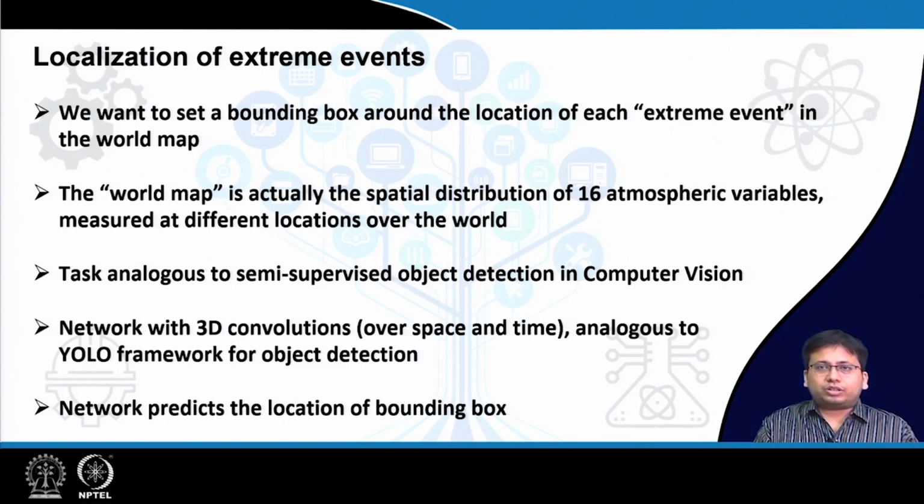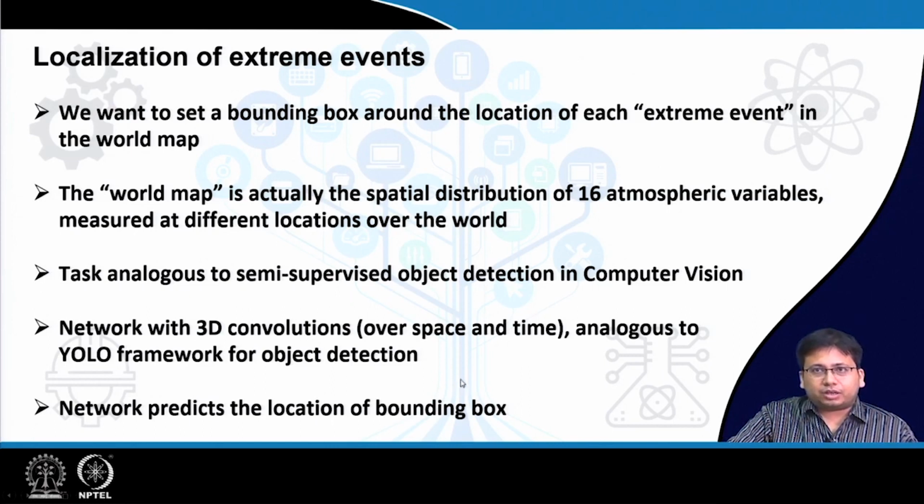In computer vision, object detection is often done using a framework called YOLO, which is again based on convolutional neural networks. In this case we use something analogous to YOLO, and we use 3D convolution, 3D as in we consider time also, that is, we consider convolution over time also.